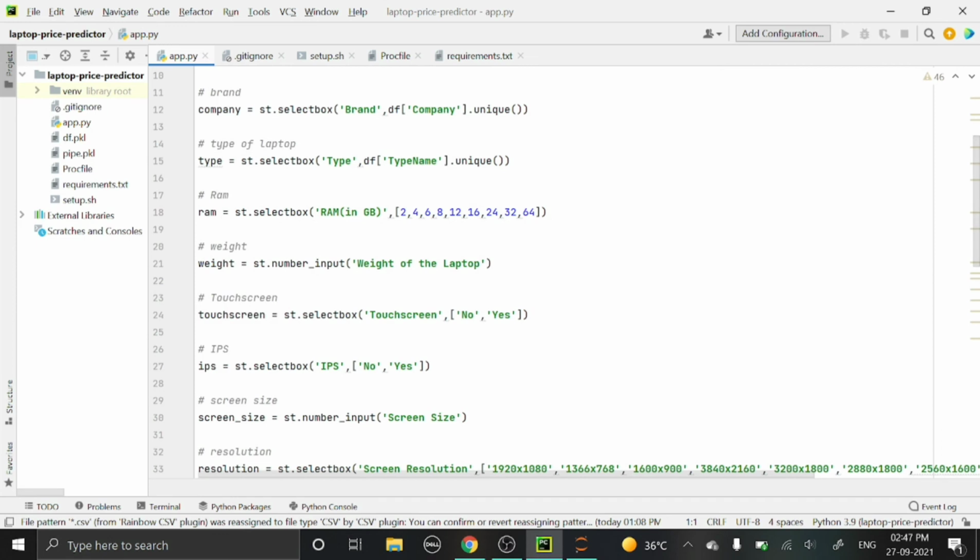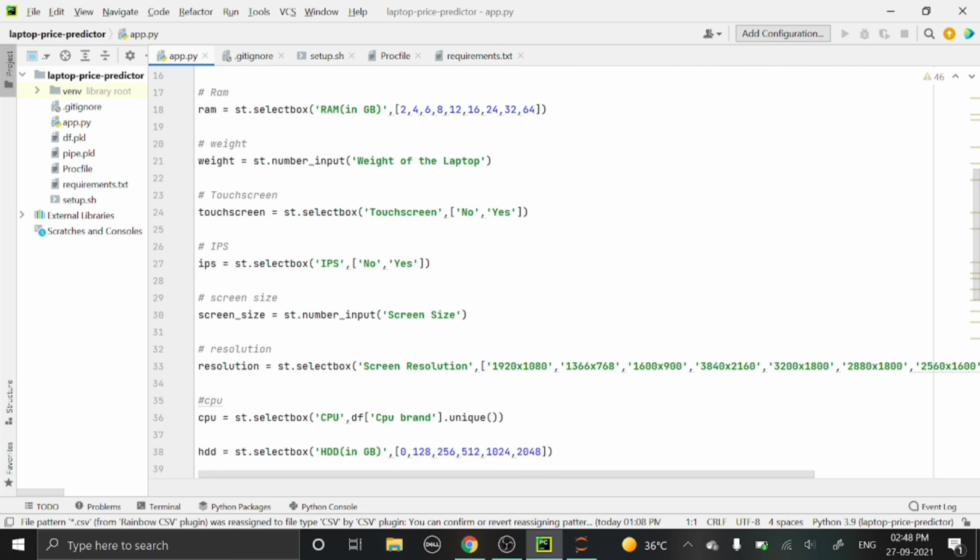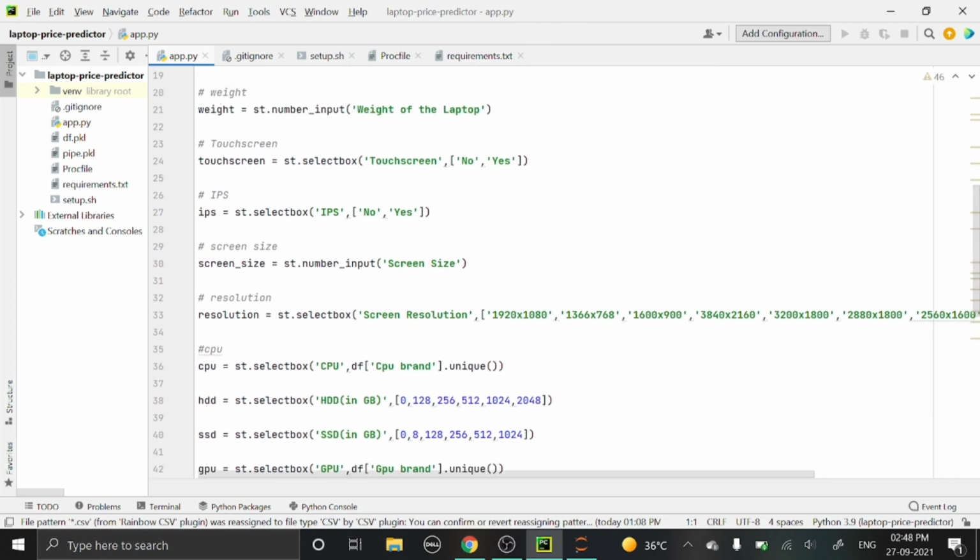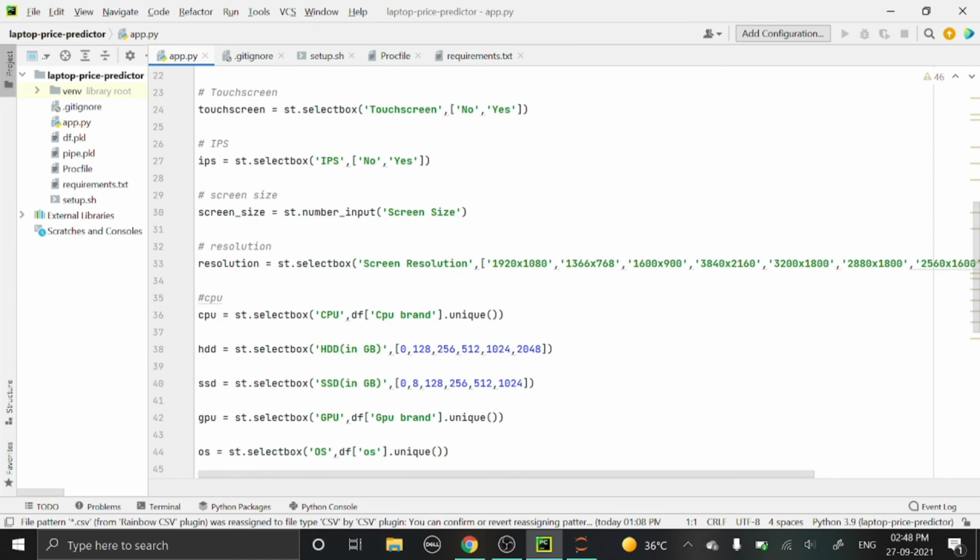Then next is the company. The company I have taken as a drop down select box type. Then type is also in the drop down format. Then for the RAM I have declared it in the form of an array, and a select box has been created. Then next is the weight. For the weight we are taking the input from the user. Then touchscreen is provided in the form of yes and no in an array with the select box type. IPS is also provided in the form of a yes and no select box type.